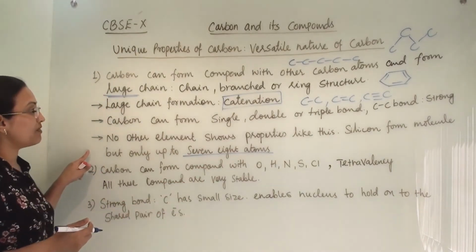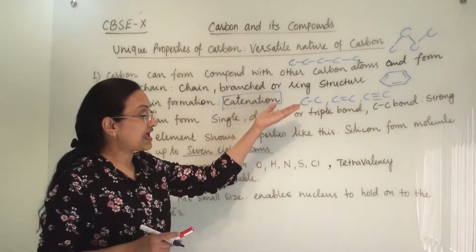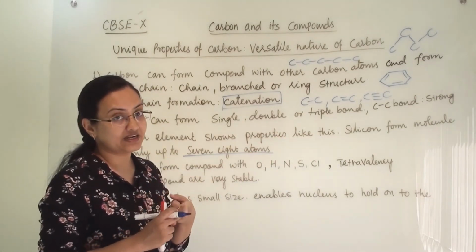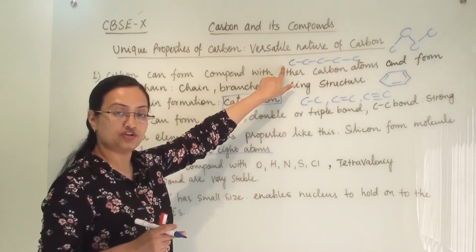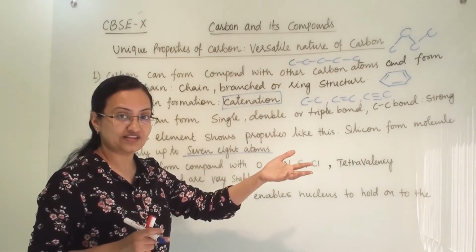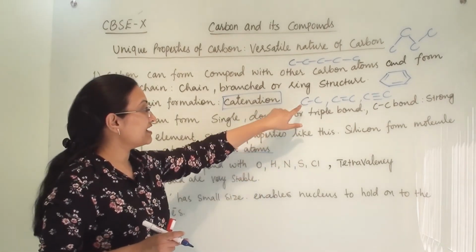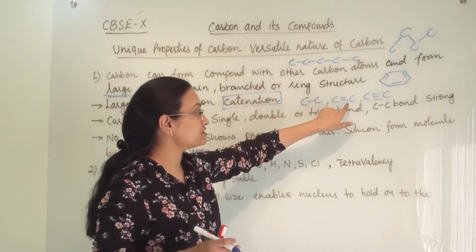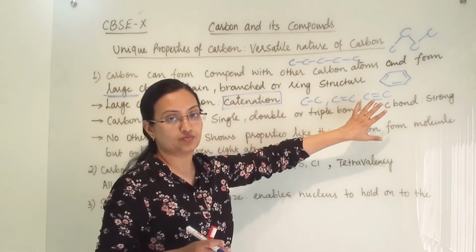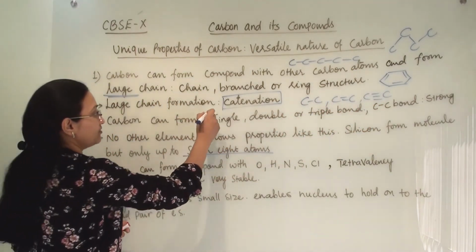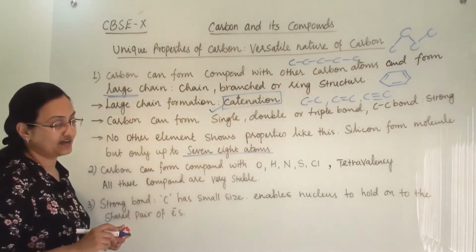This is all about how many types of molecules carbon can form. So first is catenation, the long chain-like molecules it can form. It can form branch molecules, it can form ring-like structures. It can form single bonded, double bonded and triple bonded molecules. And it has the unique characteristic property of catenation.